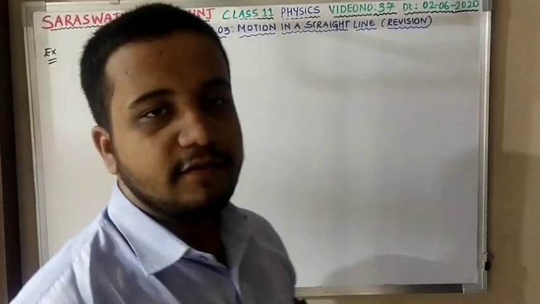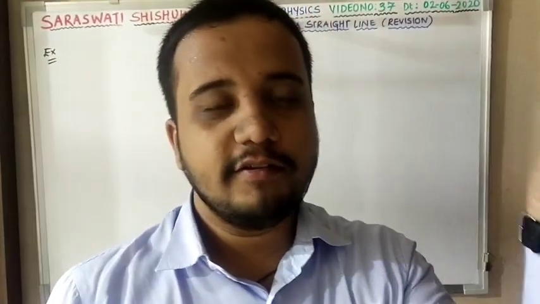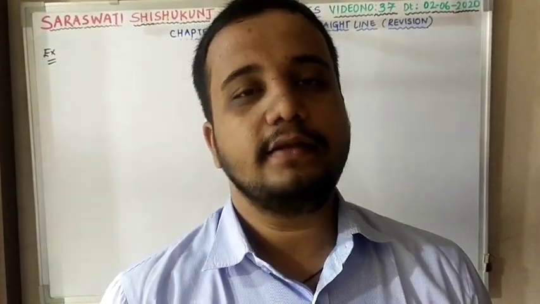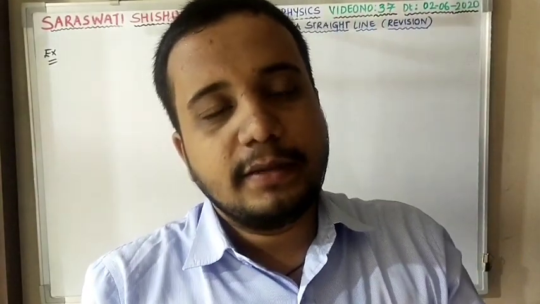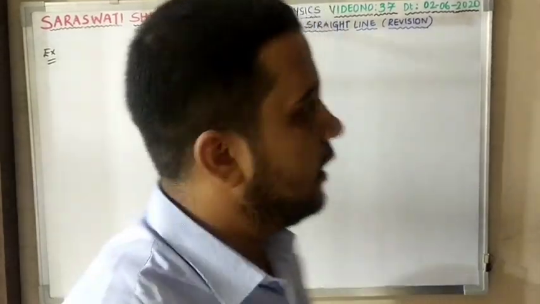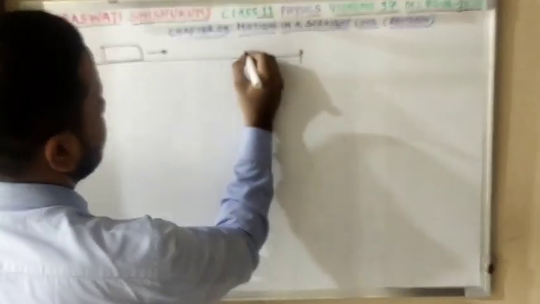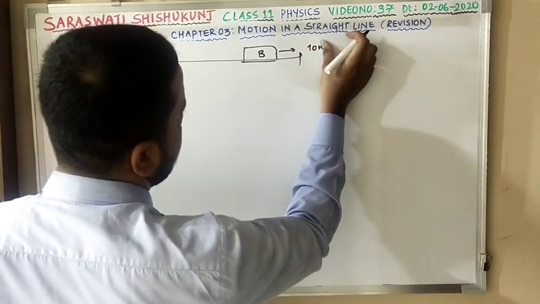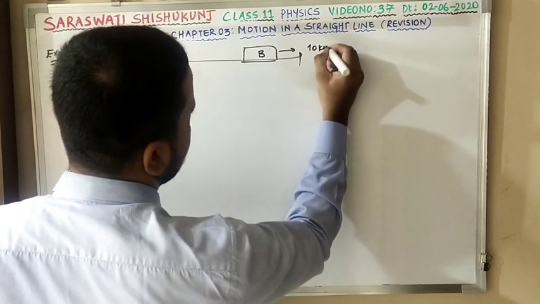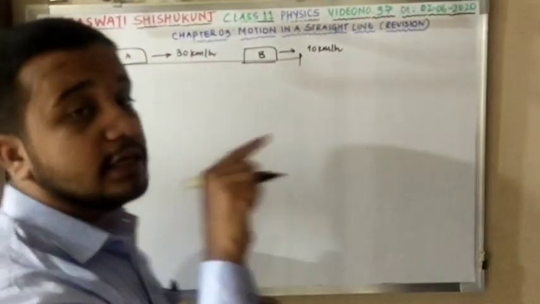The next important example we are going to see is that there are two trains moving on the same track, train A and train B. Here they are saying that A is moving behind B, B is ahead moving with 10 meter per second and A is moving with 30 meter per second. I am going to show with a diagram that two trains are moving on the same track. This is your train B moving with a speed of 10 kilometer per hour. And this is moving with 30 kilometer per hour. This is your train A and this is your train B moving in the same direction.